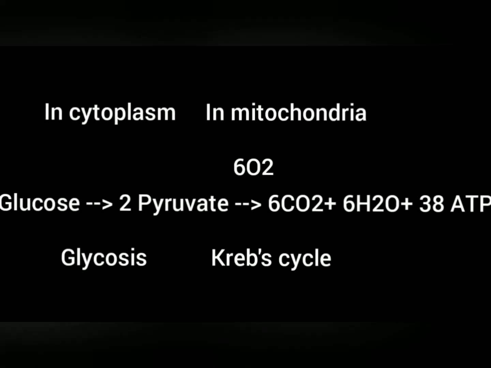So one molecule of glucose produces 38 molecules of ATP in aerobic respiration.